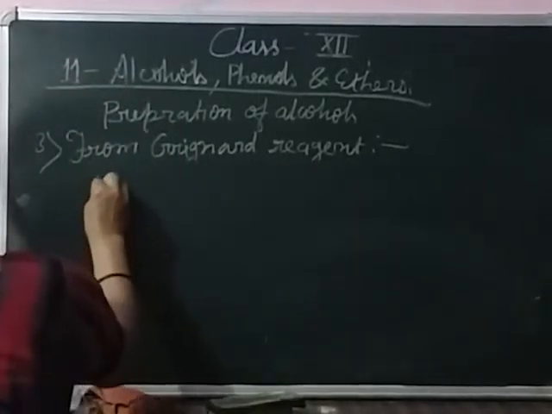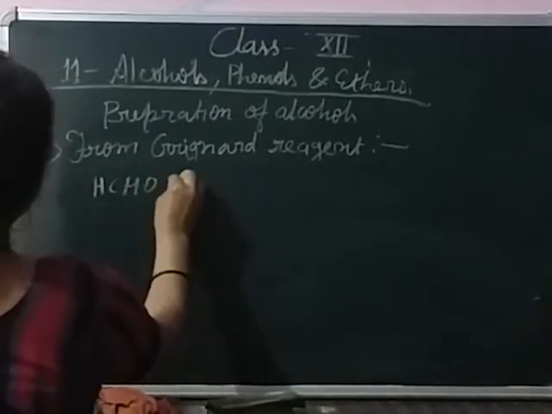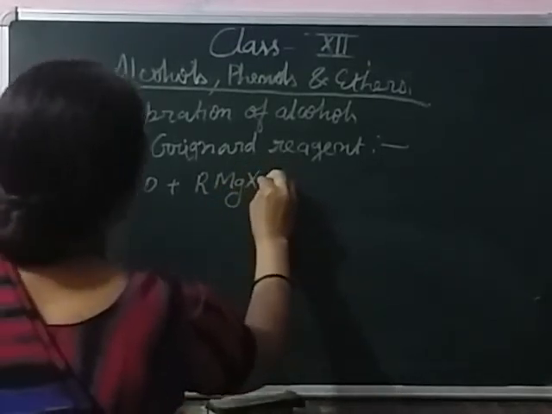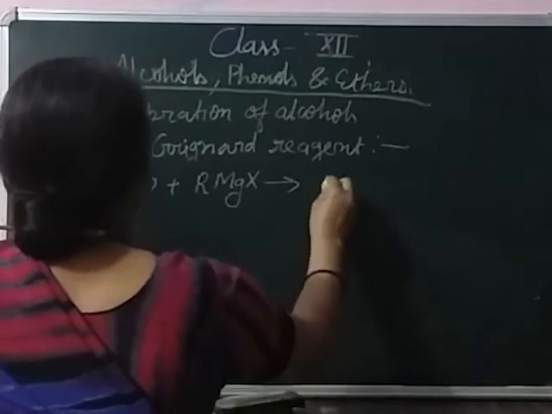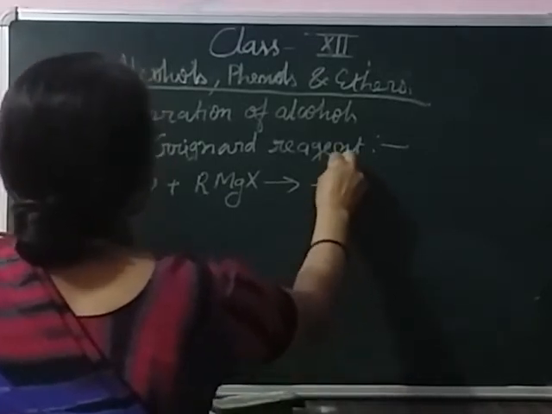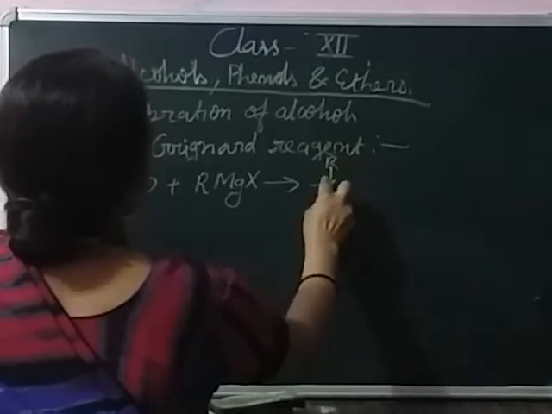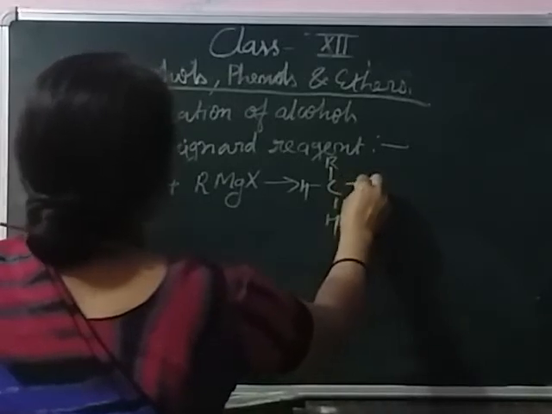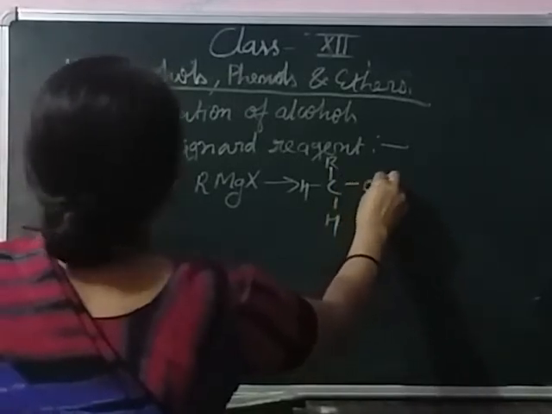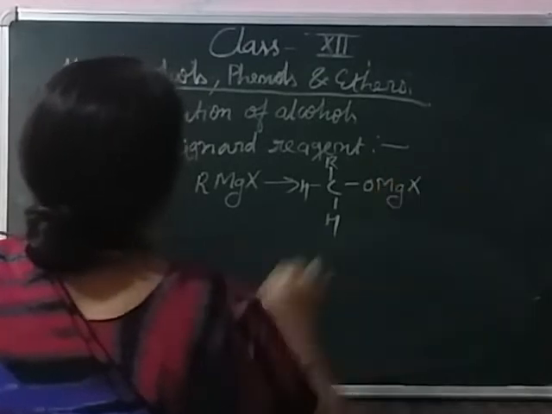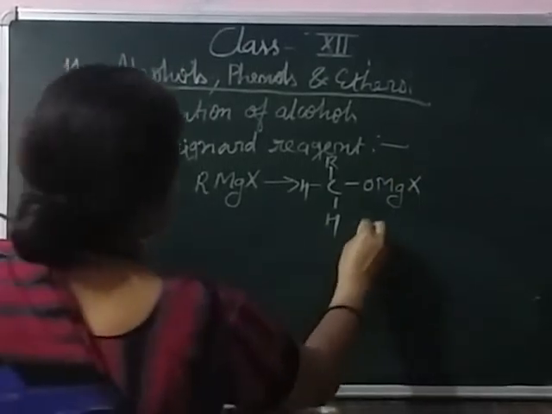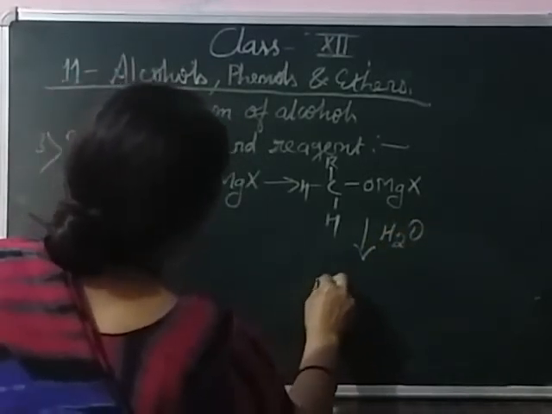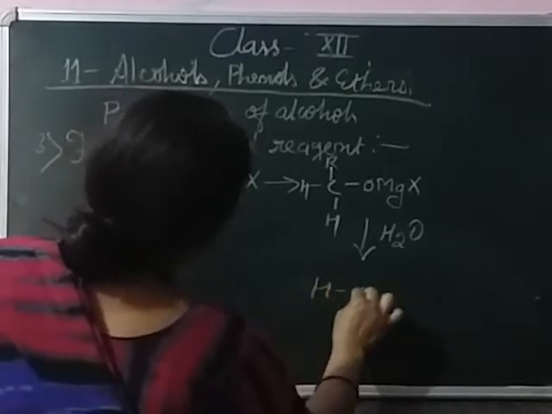First we take an example of formaldehyde. Formaldehyde reacts with the Grignard reagent and first converts into the adduct, and this adduct, when hydrolyzed, converts into the alcohol.